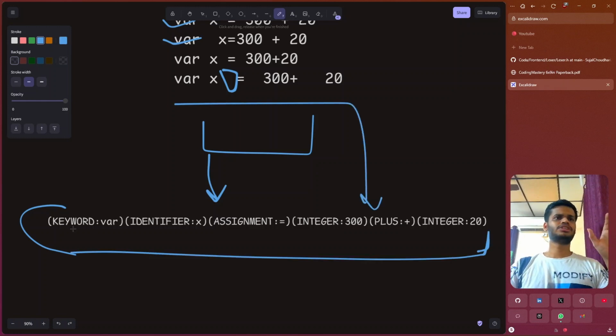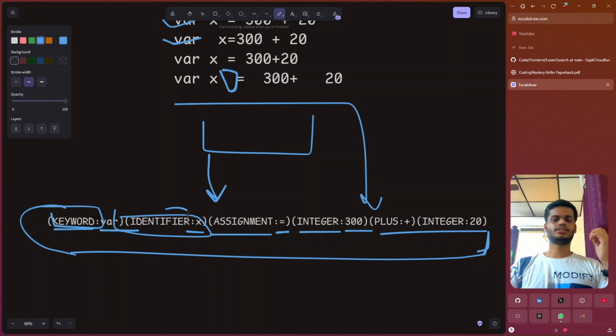In this example, it is clearly written a var is there of type keyword. Then there is an x, identifier, equal to, assignment operator. Then there is a 300, integer, etc. So we need to define types of these tokens. So let's find out what types our tokens can be.